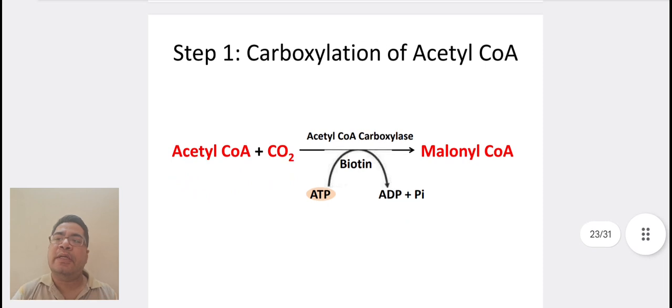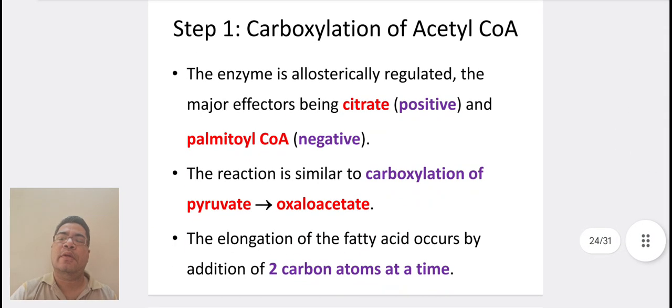In the diagram, we can see carboxylation of acetyl-CoA. Acetyl-CoA plus carbon dioxide gives malonyl-CoA, in the presence of the enzyme acetyl-CoA carboxylase, conversion of ATP to ADP, and the presence of biotin. The enzyme is allosterically regulated, the major effectors being citrate, that is a positive regulator, and palmitoyl-CoA, that is a negative regulator. The reaction is similar to the carboxylation of pyruvate into oxaloacetate.